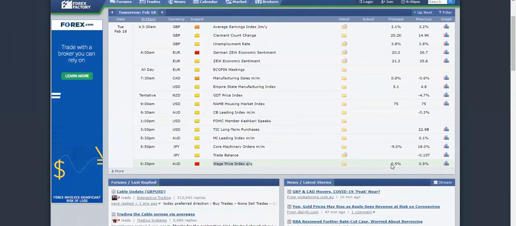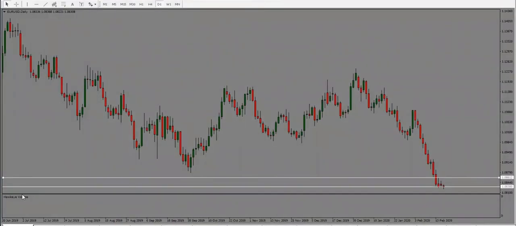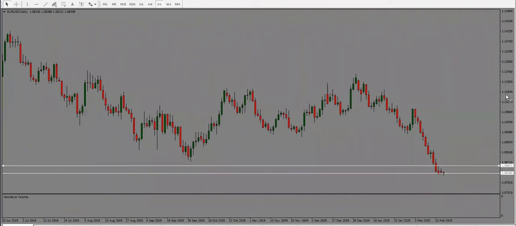So if the wage price index numbers drop as well, now we are likely to see a negative impact from that, and we will see Australian dollar drop as a result. All right, so let's move on to our charts here. We'll start off with Euro US dollar here.